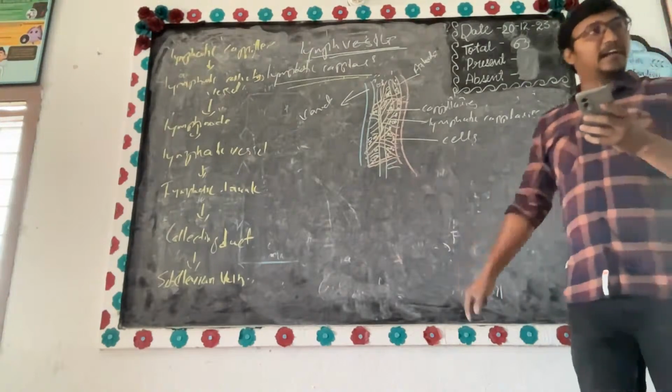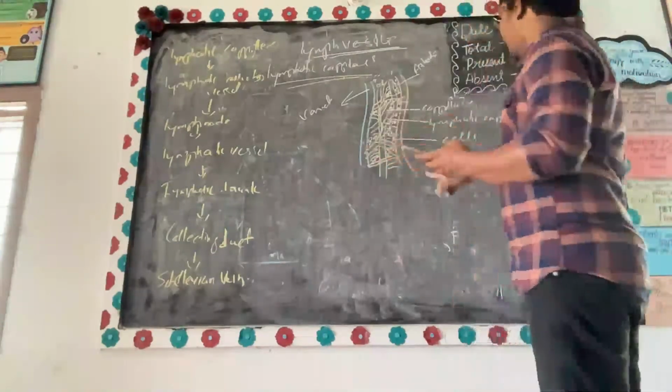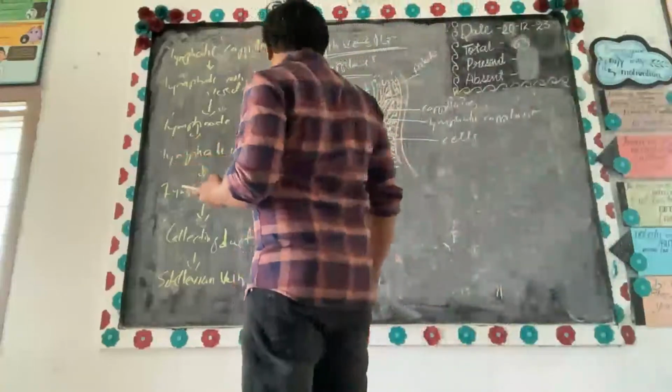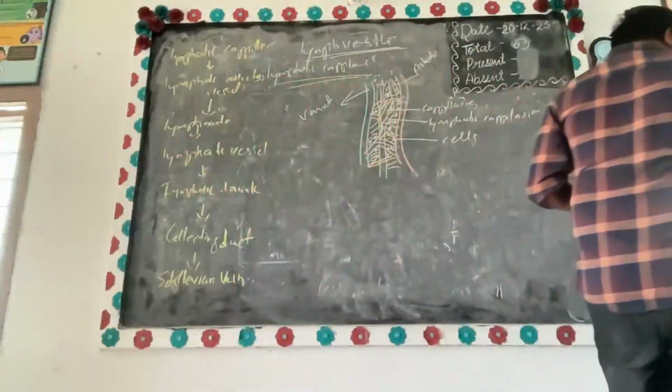Now, I'll try to draw a clear picture. Okay. Now you understood this one. Now I'm drawing the structure of a lymphatic vessel.